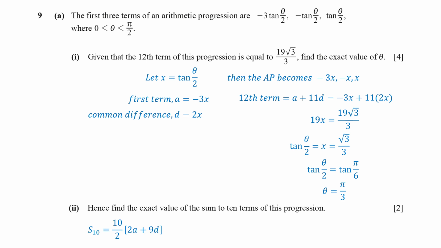Using the formula, S10 equals 10/2 times (2a + 9d). Substituting the corresponding values and simplifying gives 60x. Now we substitute x equals √3/3. The exact value of the sum of the first 10 terms is 20√3.